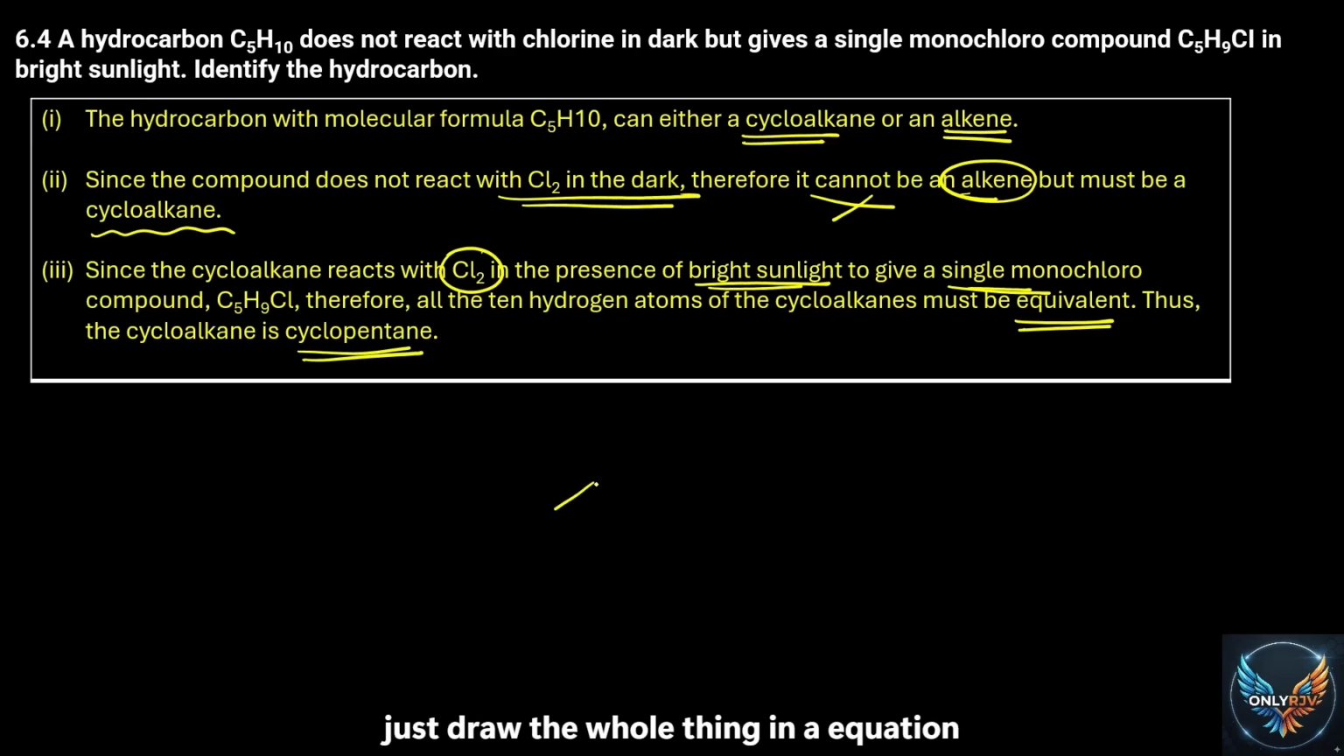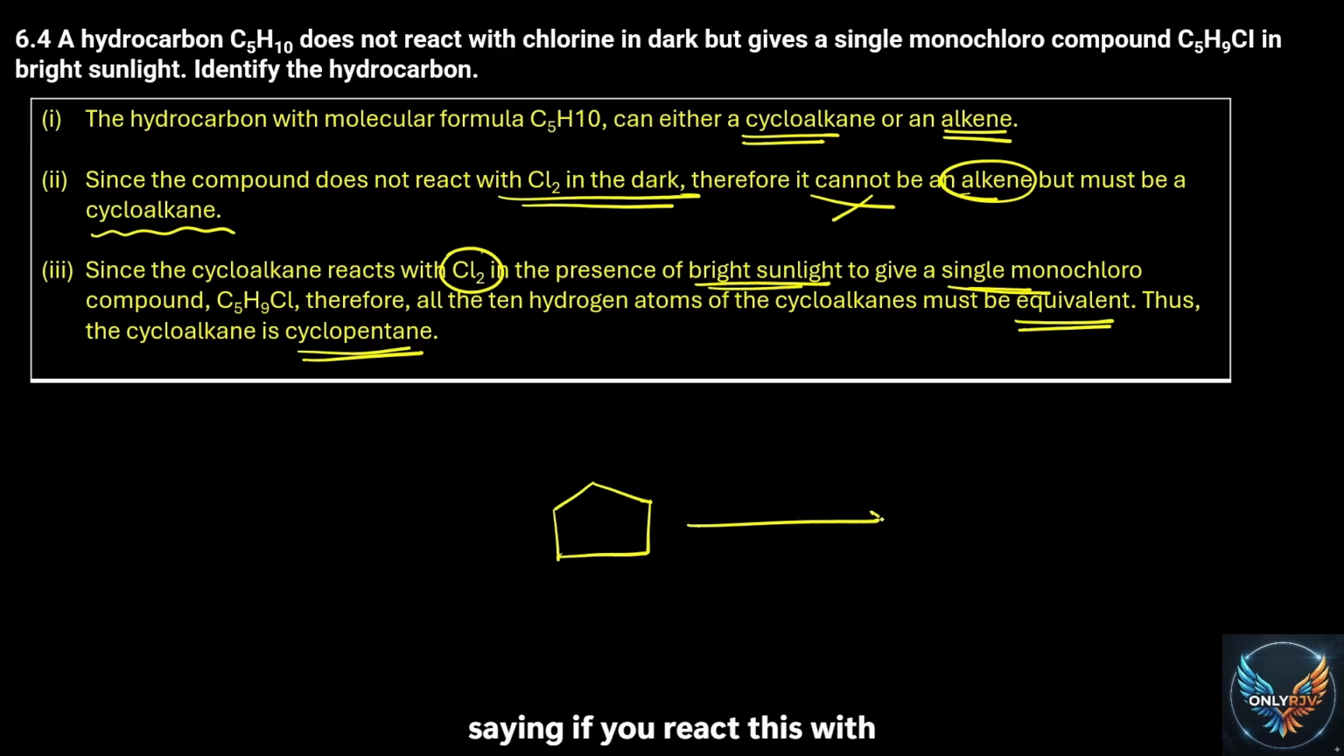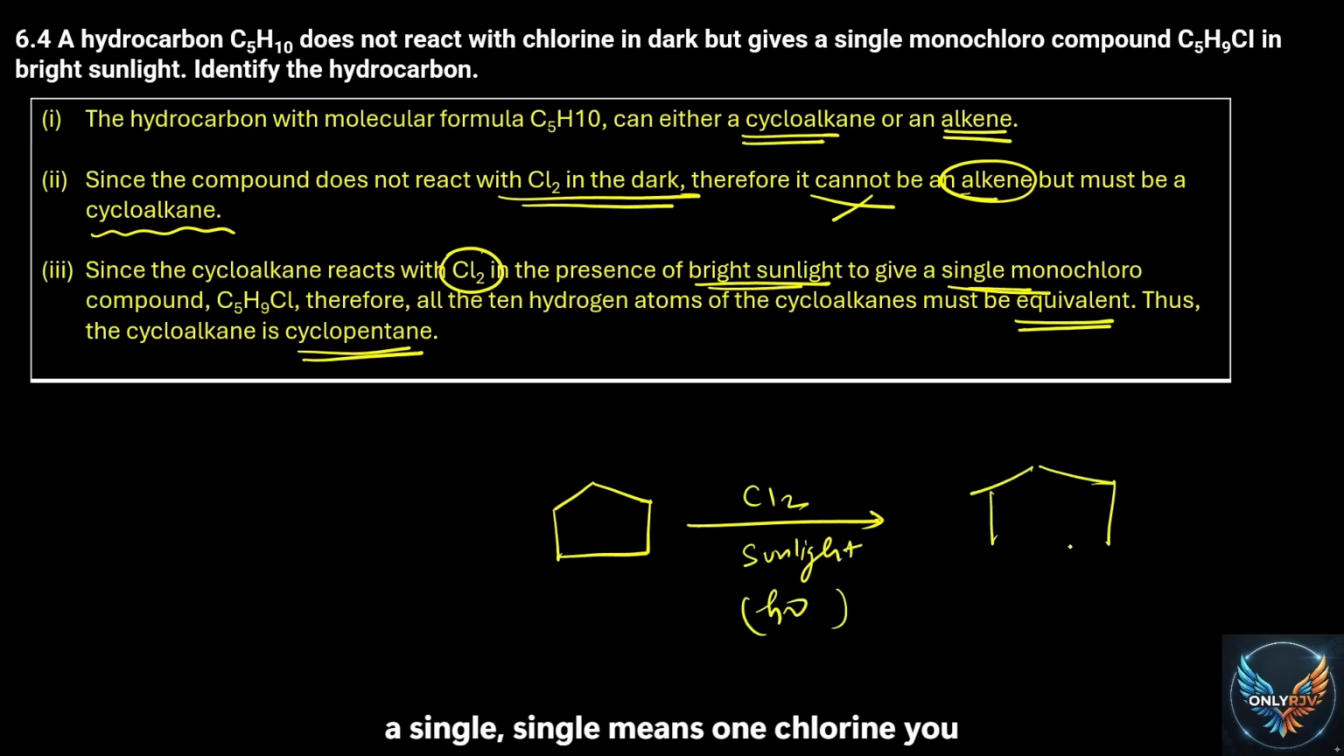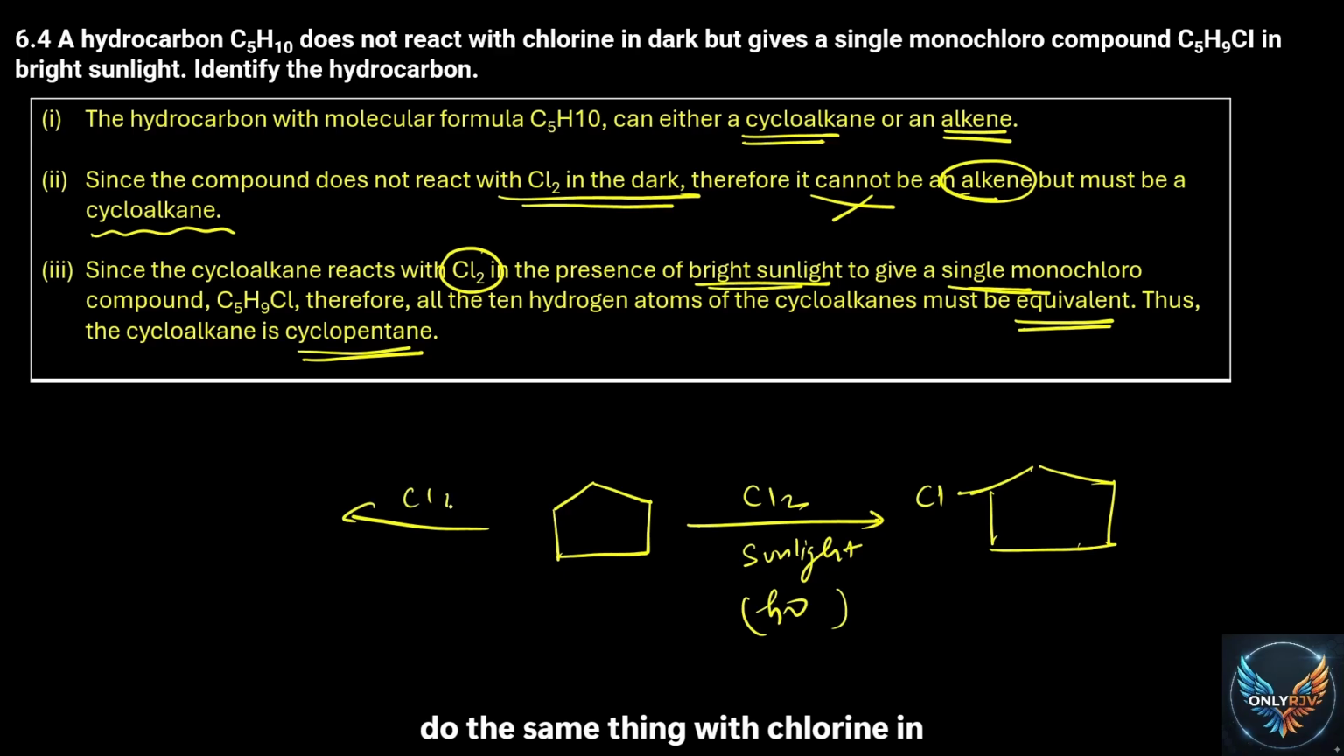So, let me just draw the whole thing in equation form. This is my cyclopentane. They are saying if you react this with chlorine in the presence of sunlight, you can also write it as hν. Then it will give you a single, meaning one chlorine you can replace anywhere. You can write here also, no problem. Let me write here. But if you do the same thing with chlorine in dark, you will not get any reaction because the free radical mechanism happens only in sunlight, not in dark.